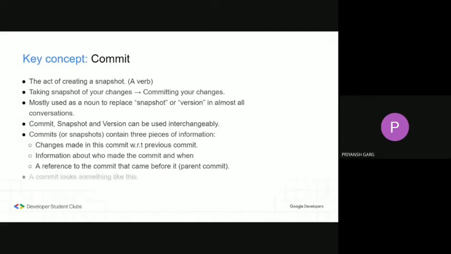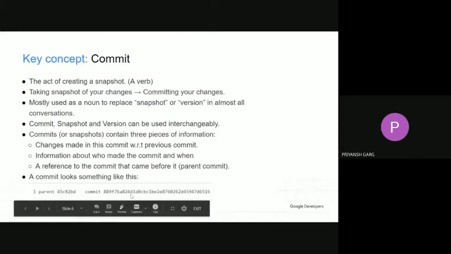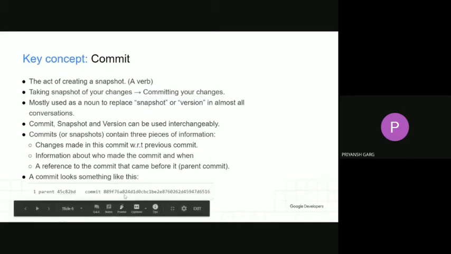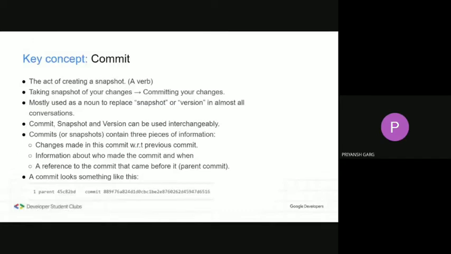So this is what a typical commit looks like. This big string you are seeing here is the name of the commit. Pretty long, huh? But don't worry. You don't have to remember this whole name or use this whole name anywhere to mention this commit or to go to any specific commit in history.